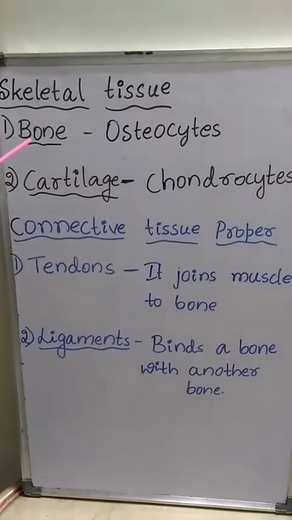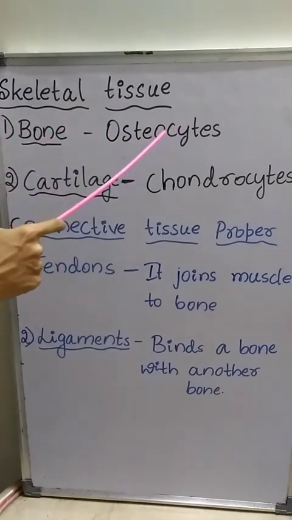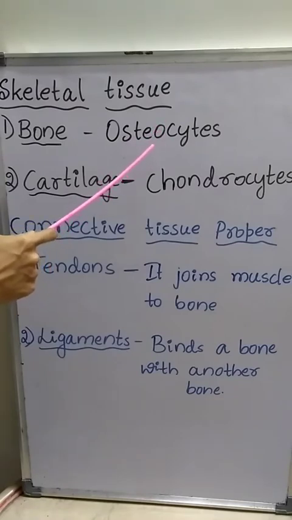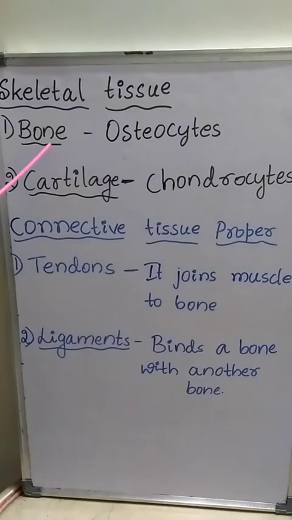Bone consists of a solid matrix, and in the solid matrix bone cells are present. Bone cells are called osteocytes. And bone is the hardest tissue of the body.